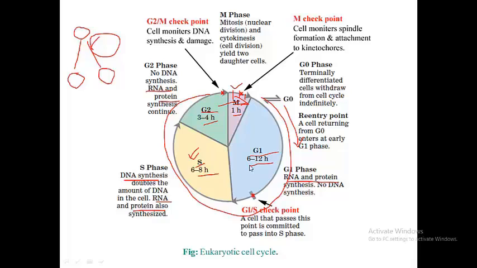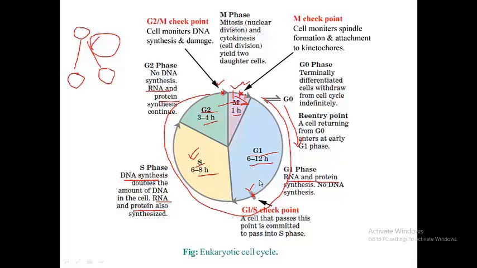So the transfer of cellular materials from one phase to the next phase will be checked by some checkpoints. There are three checkpoints: one is the G1S checkpoint, another is the G2M checkpoint, and the M phase checkpoint. The G1S checkpoint will check whether the RNA and protein synthesized in G1 phase are ready to go to S phase or not.